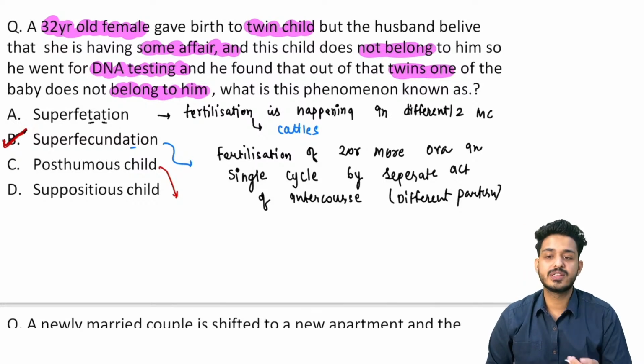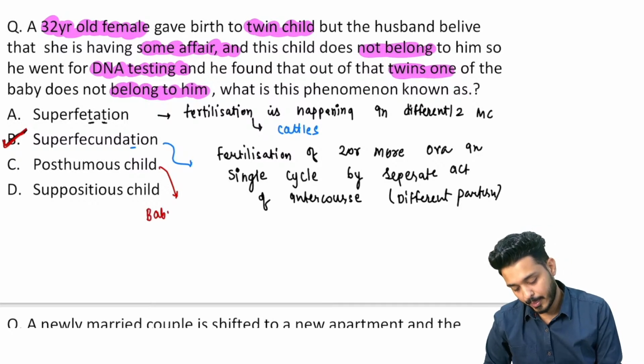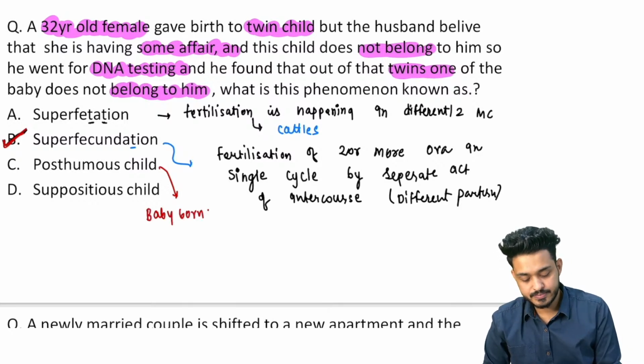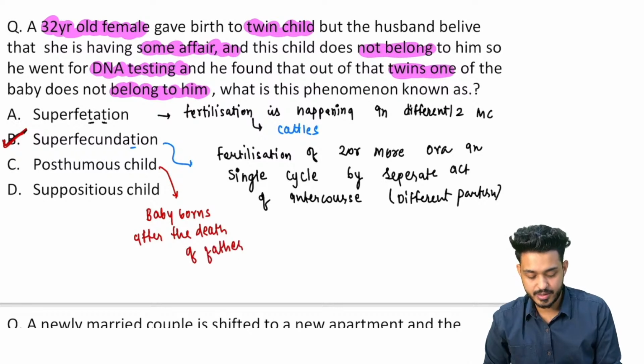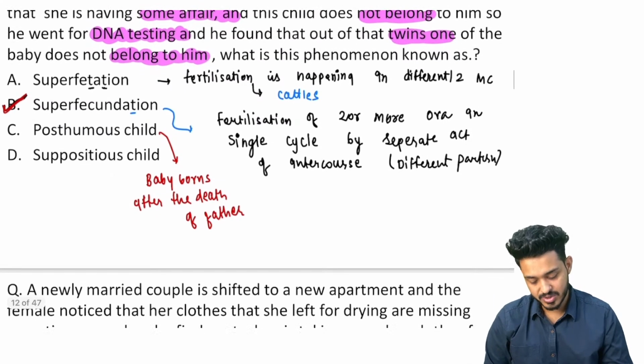पोस्ट ह्यूमस चाइल्ड मतलब the baby is born after the death of the father, right? So baby born after the death of father, this is known as posthumous child. बाप के मरने के बाद में जो बच्चा पैदा होता है, that is going to be posthumous child, right?